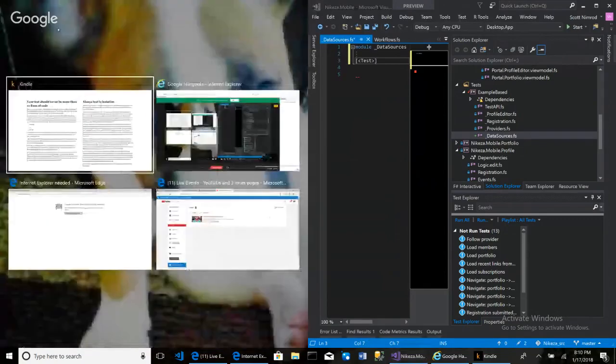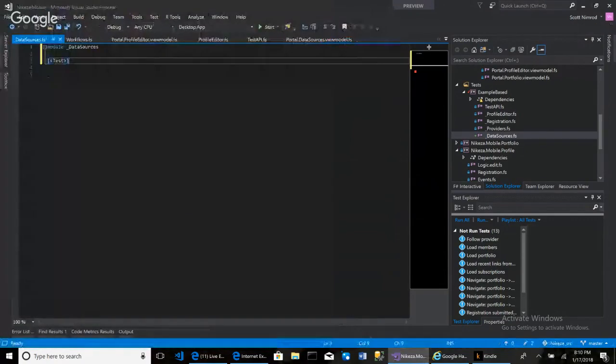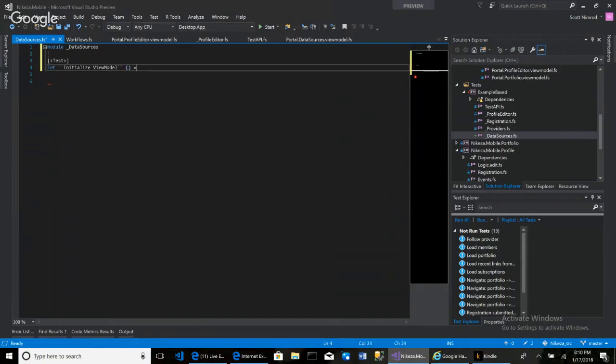Shoot. So I say I have a test and this test is going to be called initialize ViewModel. But the initialized ViewModel doesn't really make sense. It returns a unit, right? And so this is really like initialized data sources ViewModel, something like that.